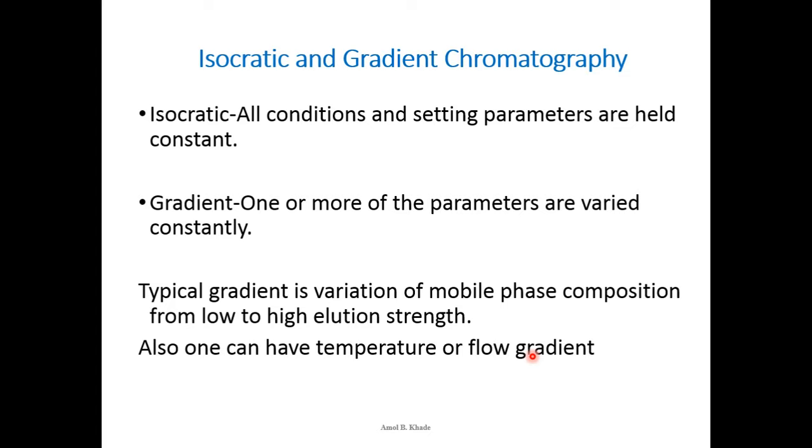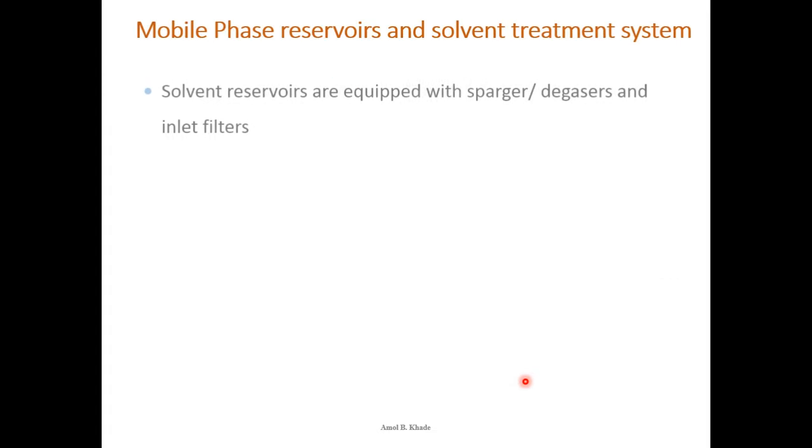So that is also possible, but most of the time we perform a gradient elution with the variation in the mobile phase, either increasing or decreasing the polarity. Okay, and temperature and flow gradient can also be done based on the application, or what kind of sample you are going to analyze.